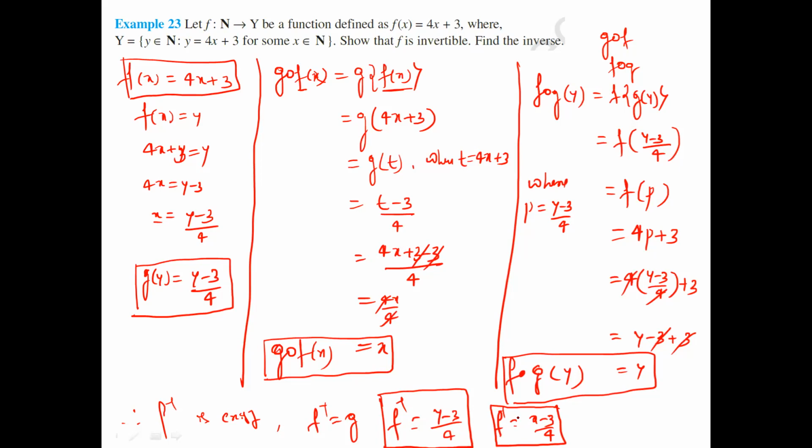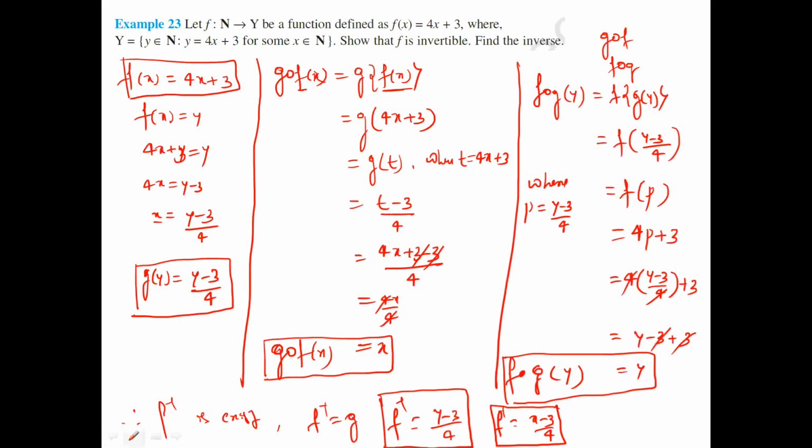Okay. The same problem we can do in another method. In this method, we proved it by g composition of f and f composition of g, and got the identity, so f inverse exists. Another method is: if the given function is one-one and onto, that is bijective, then f inverse exists, or if f inverse exists then f is bijective, and vice versa. I have to remember that. The same problem I'll do in another method.